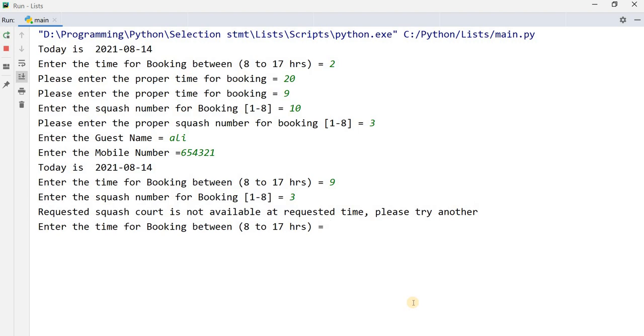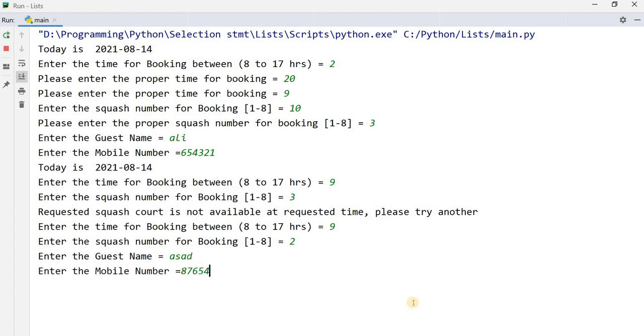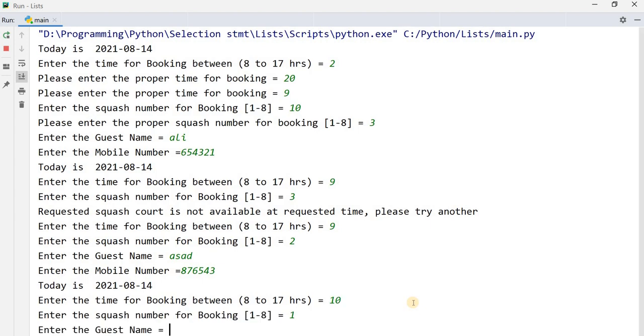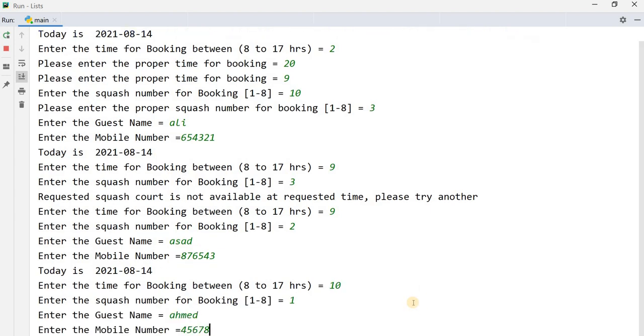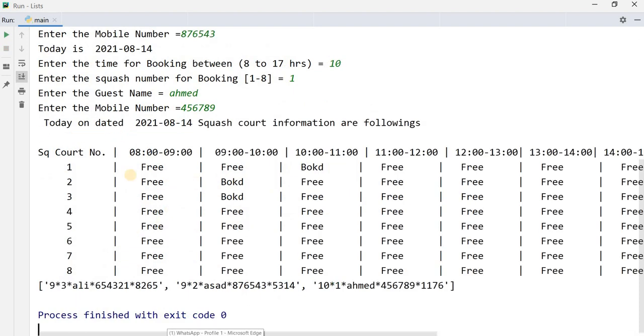Okay, now you have to enter another time. Suppose you enter time 9, but maybe the squash code number is different, that is 2. Guest name is Asad, mobile number 876543. Okay, now enter the time for booking. This is the third. Now you enter 10 o'clock, number 1, Ahmed, 546789.